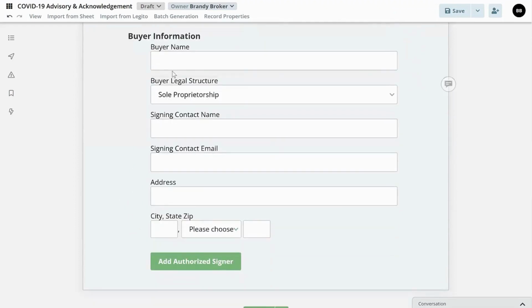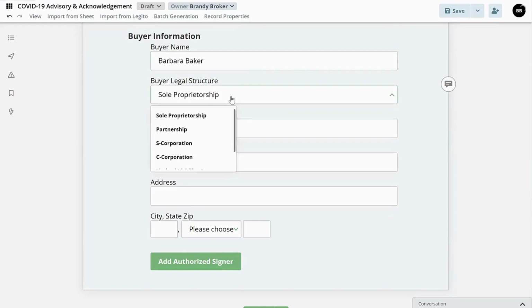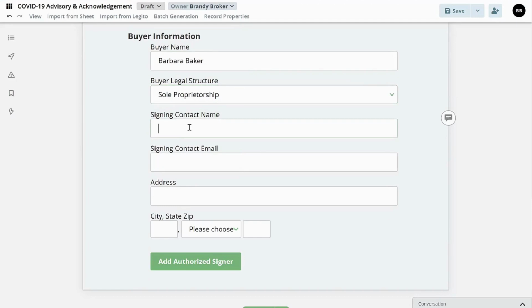Okay. So now our buyer information, we can get our buyer set up. So let's say we're dealing with Barbara Baker. Oops, not that one. Let's try that again. Sometimes it's faster to type rather than cut and paste, right? Okay, and it's just sole proprietor.